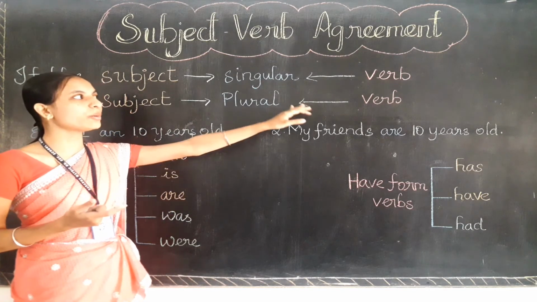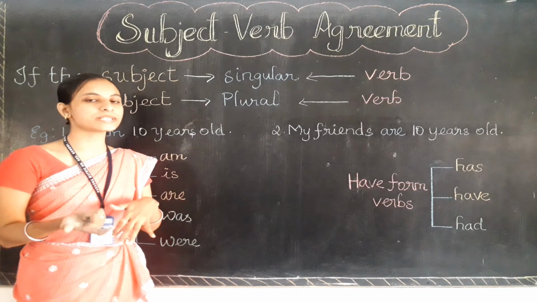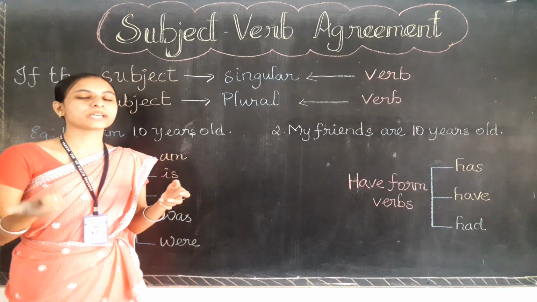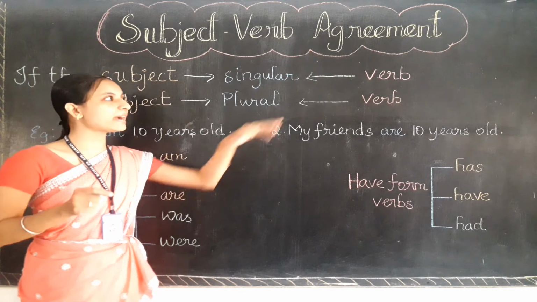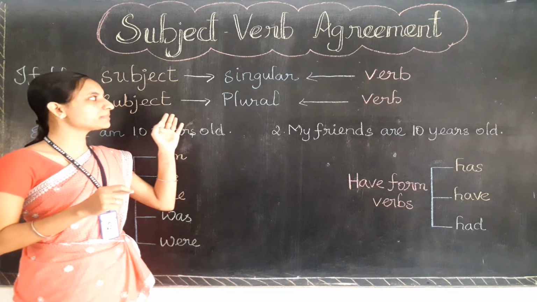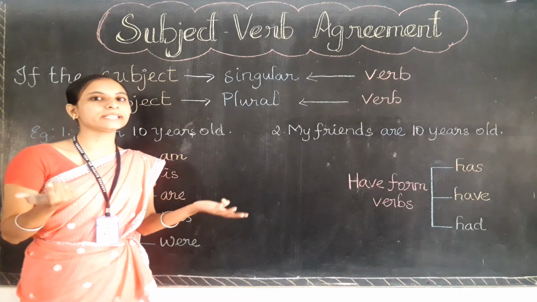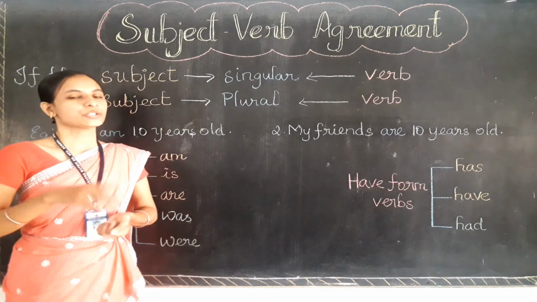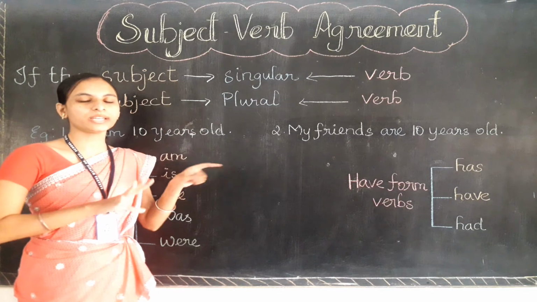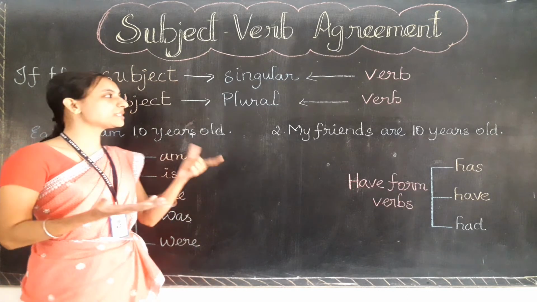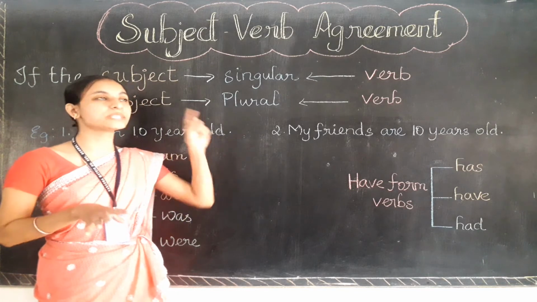Okay, because we know about the formation of verb with the subject, how the verbs are used with the plural subject and singular subject. Am I right? If a subject comes in singular, that is the third person singular, or a noun, we need to add s to the verb. Am I right? Suppose if the subject comes with plural persons, the verb will come as it is. We don't need to add any s to the verb. Am I right? So when we are writing this kind of sentences in a paragraph or in a sentence, if you are using the subject in singular and also writing the verb in singular, that is the subject verb agreement.